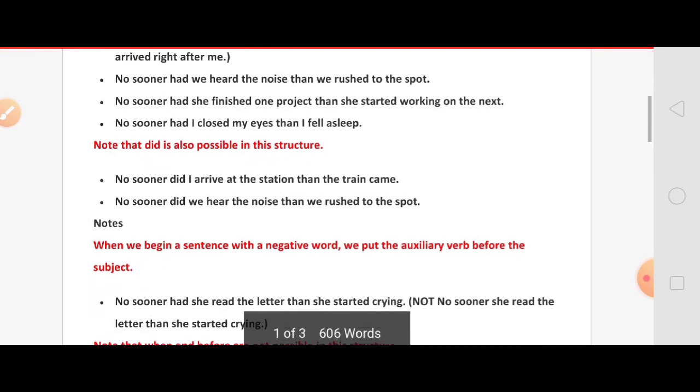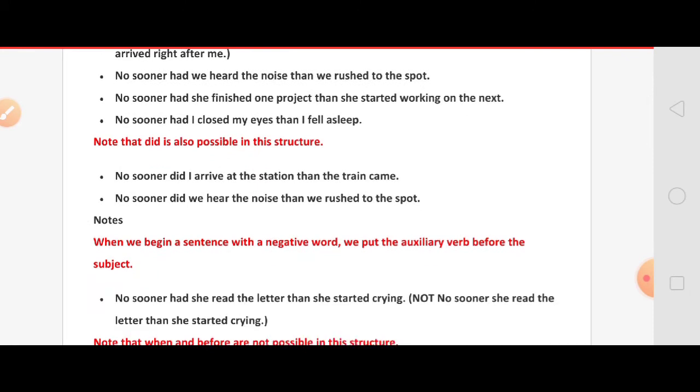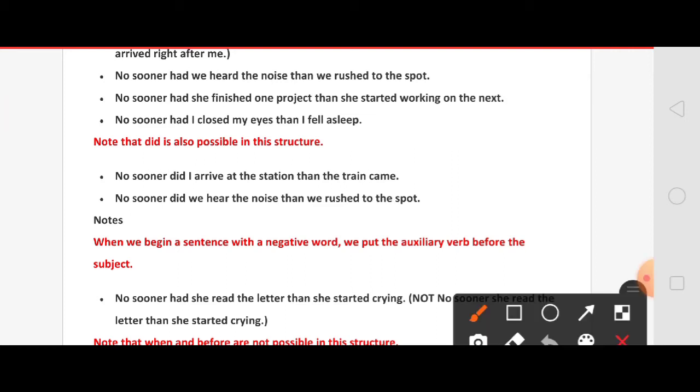When we begin a sentence with a negative word, we put the auxiliary verb before the subject. This is important. Here we are using the helping verb, the auxiliary verb, in the beginning because we are beginning the sentence with a negative word. Here the negative word is no sooner. So you have to put the auxiliary verb before the subject.